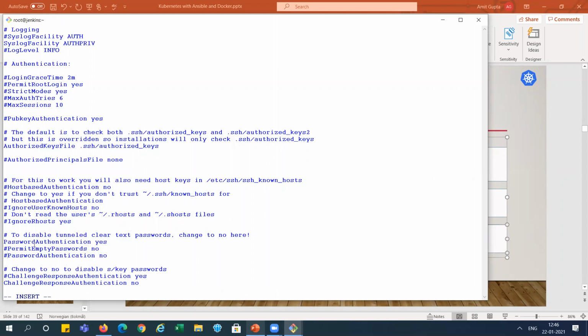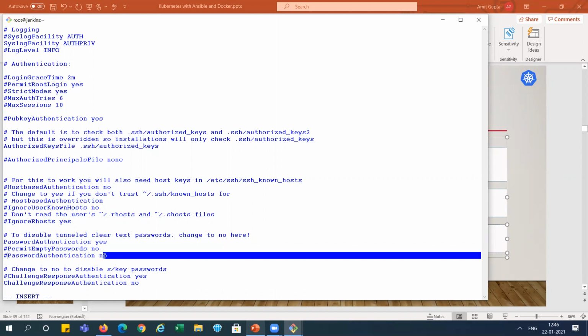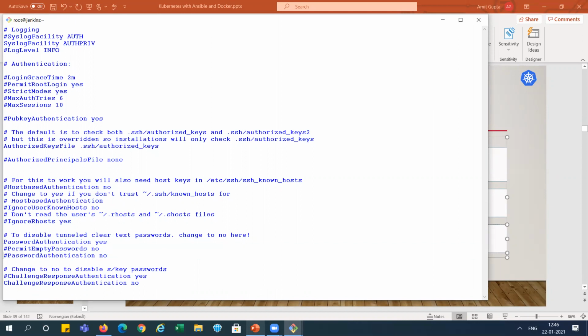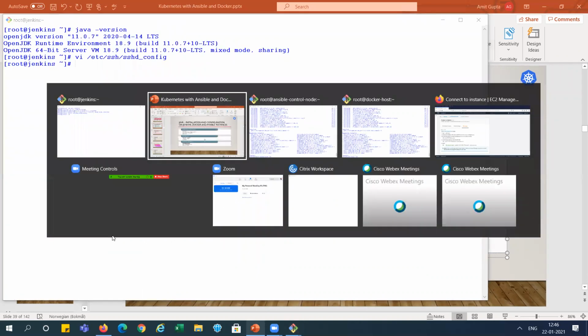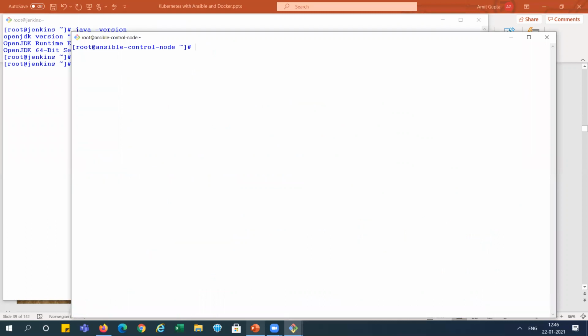Now you can see this is password authentication. Yes, I have done it, and no, I've commented it, right? Saved. Now I am doing the same for the other server also, the Ansible one.